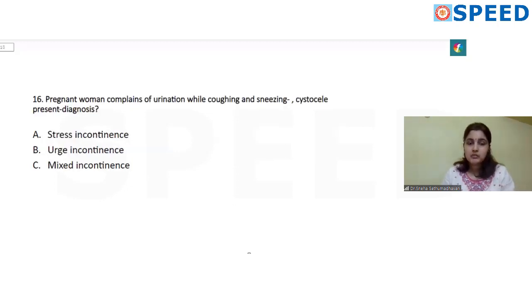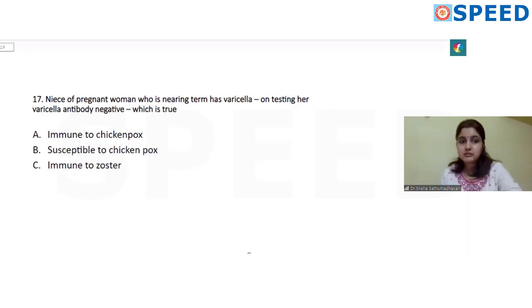So the next question, pregnant woman complains of urination while coughing and sneezing and cystocele is also present. Any incontinence associated with increased abdominal pressure events such as coughing, sneezing, laughing, it is always stress incontinence. If the scenario is like the patient had to rush to the toilet, then it is called urge. She has a strong sensation to pass urine, which she cannot control. That is called urge. So if she has both stress and urge, it is mixed incontinence. So the answer here will be stress incontinence.